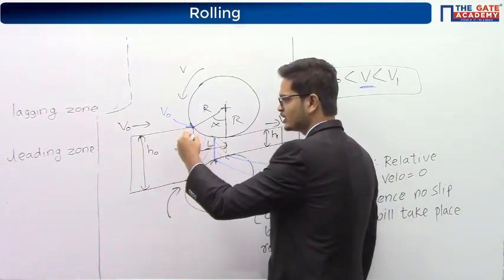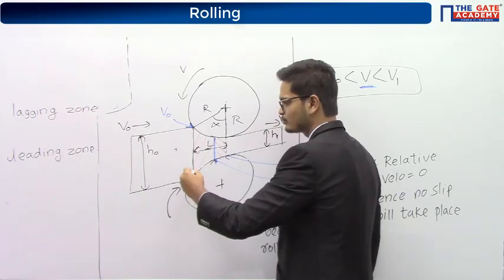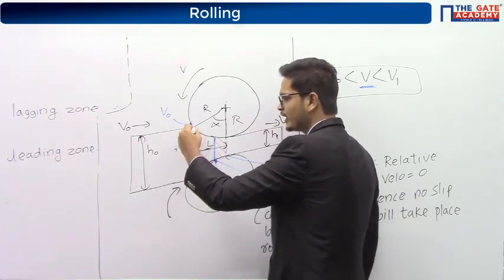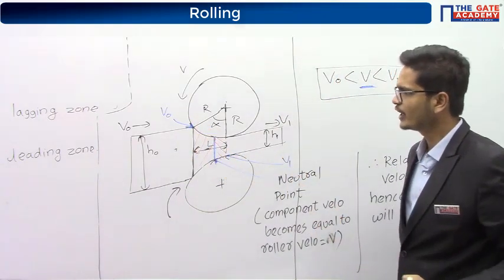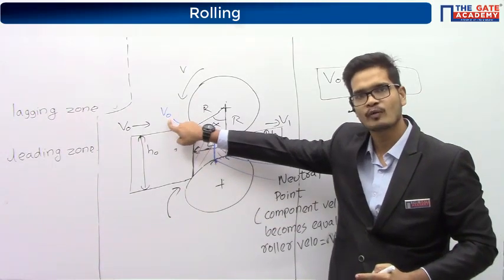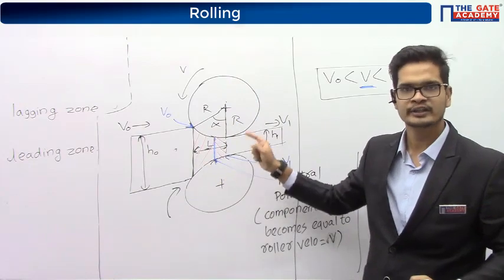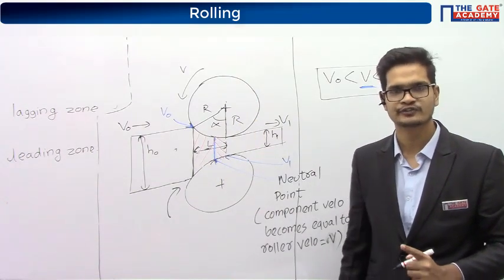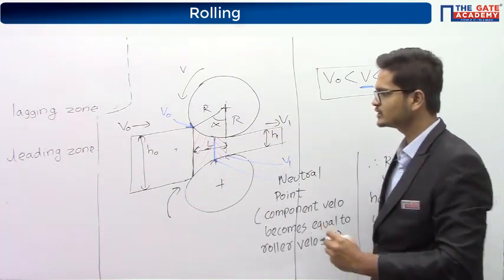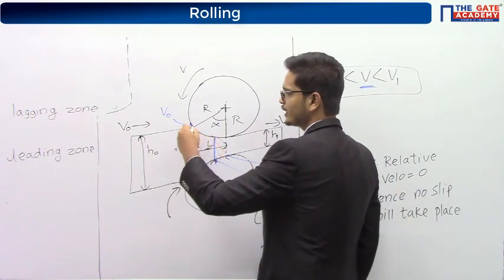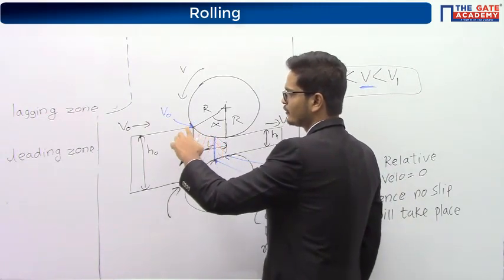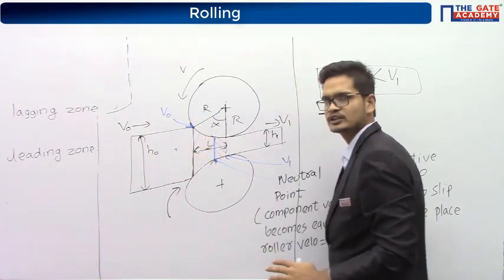Let's suppose we are taking this point, this plane. At this plane, the velocity of the component is V0, and the velocity of the roller is V. It means some relative velocity exists between the component and the roller.